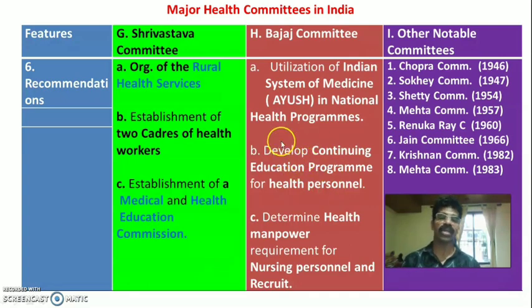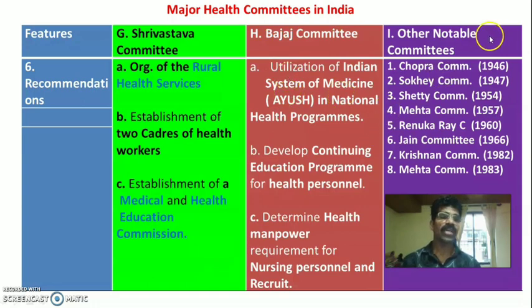That was the second recommendation. Then third recommendation was to determine health manpower requirement for nursing personnel, recruit, and fulfill the vacancy. Okay, so these were the three recommendations of Bajaj committee.